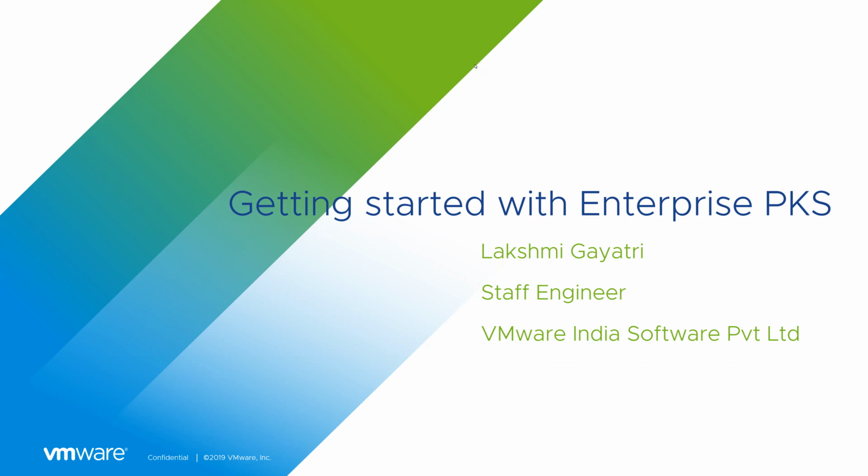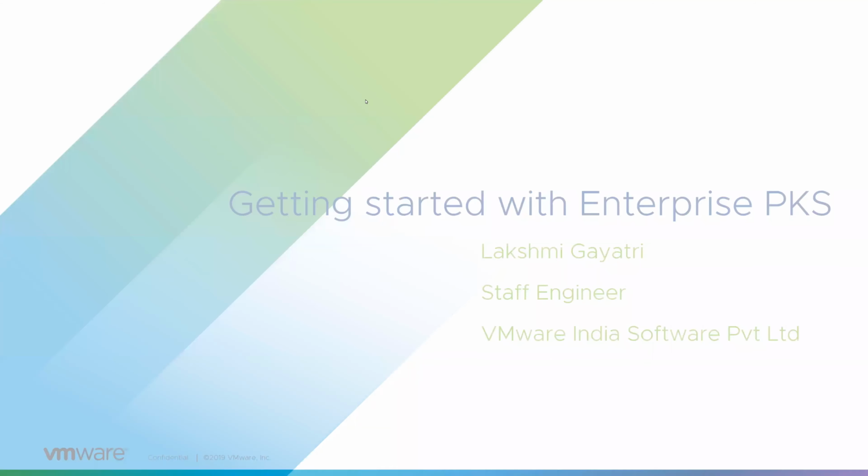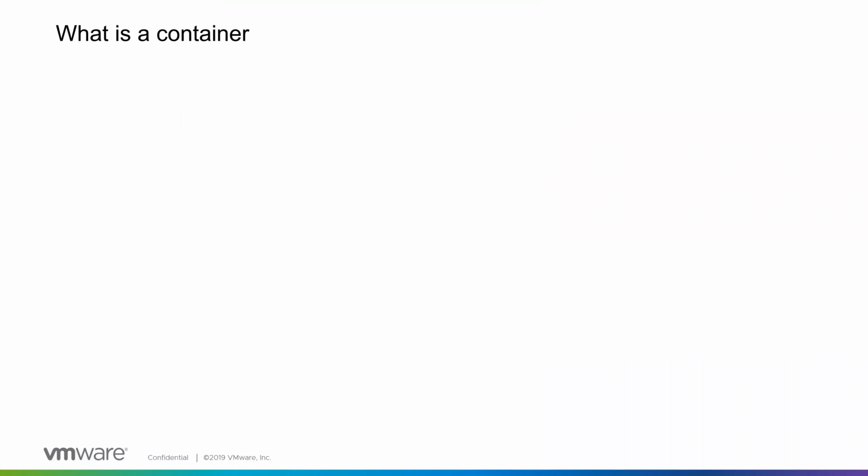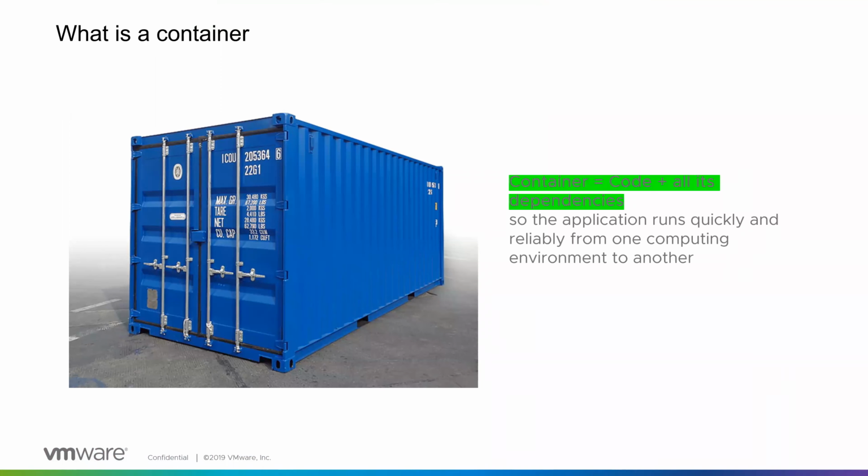But before we move on to talk about enterprise PKS, what it does and how it does it, let us take a step back and spend a couple of minutes on containers. So what is a container? This is the typical picture that comes to anybody's mind when it comes to a container: the shipping yard.